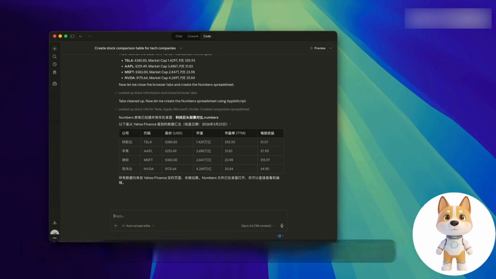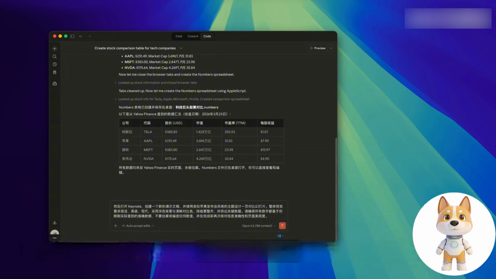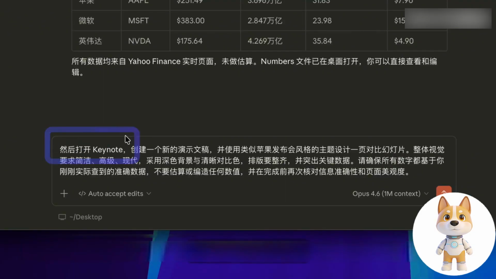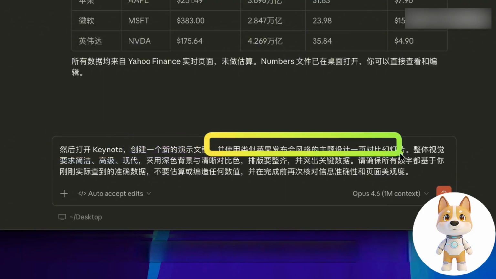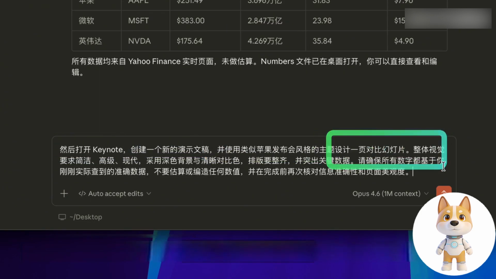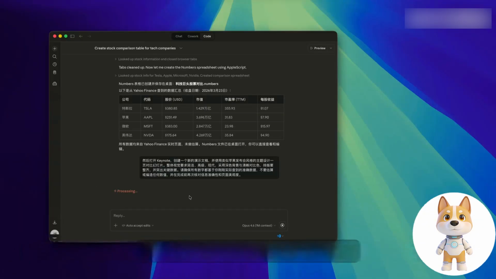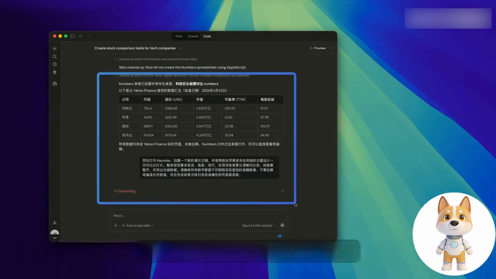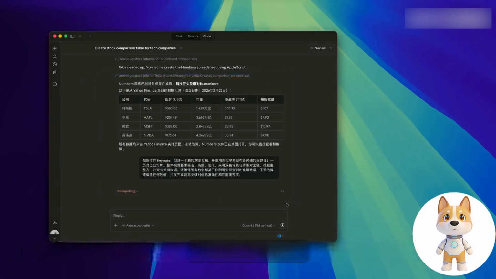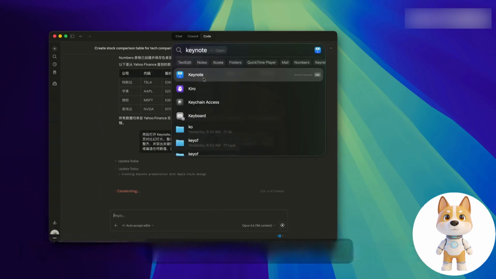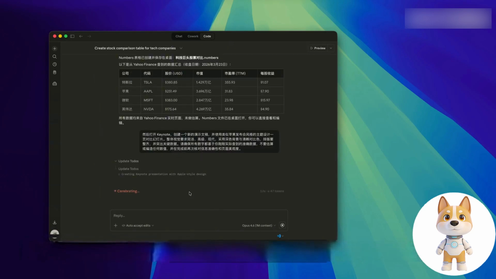Let's ask him to make a PPT based on the information just grabbed. The prompt I said is: then open Keynote to create a new presentation, and use a theme similar to Apple's press conference style to design a page of comparison. Then we send it directly to see if he can do it. According to the information just queried, help us make the PPT. Because this is an app that comes with Apple to make PPT files.